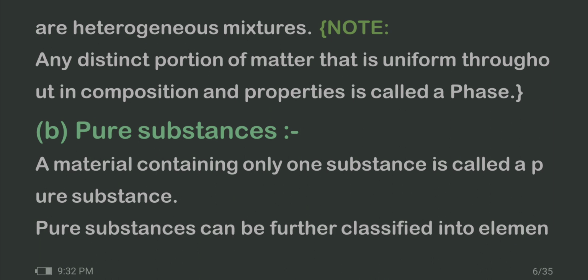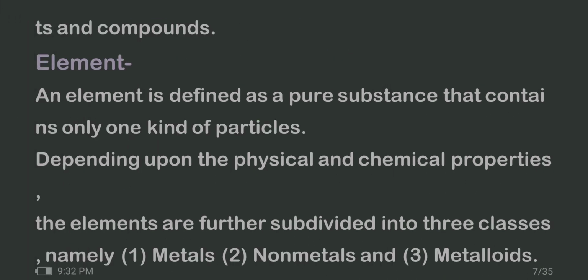The next one is pure substances. All types of materials are believed to be made up of a substance. A material containing only one substance is called a pure substance. Pure substances can be further classified into elements and compounds. An element is usually defined as the simplest form of a pure substance with definite physical and chemical properties, which can neither be broken down nor built from simpler substances by any chemical or physical method.